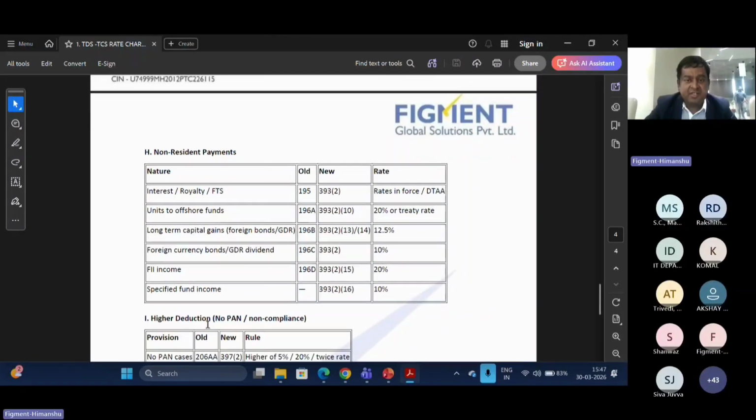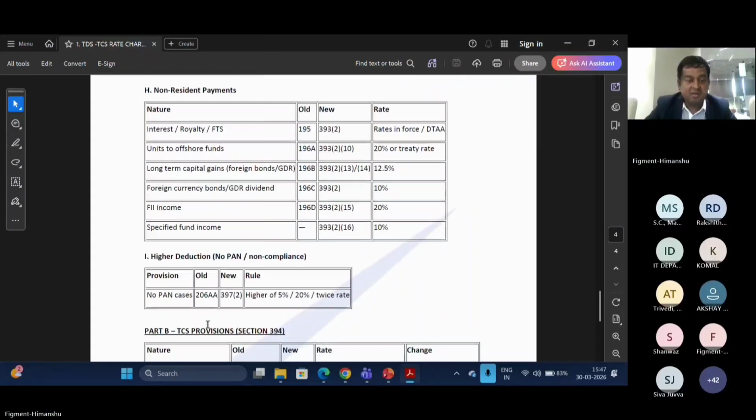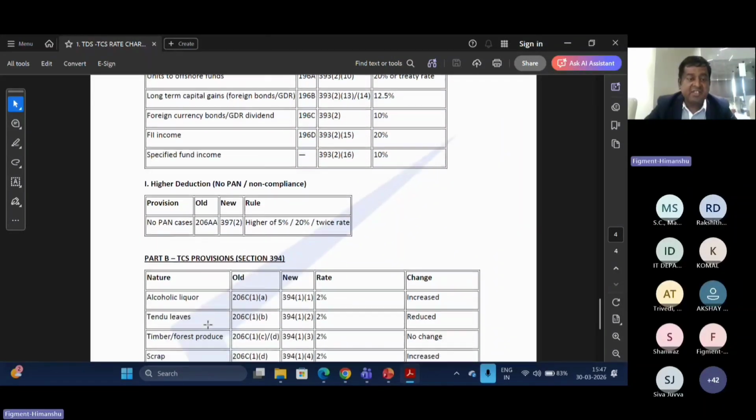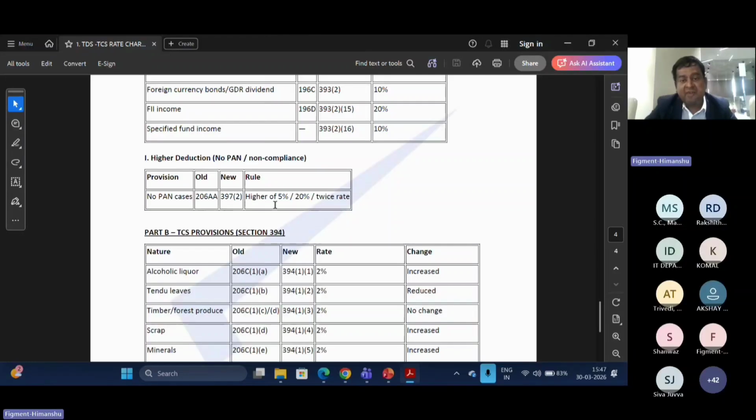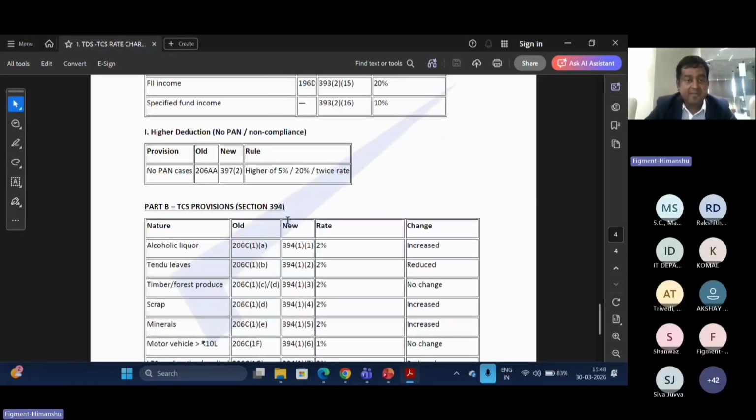So non-resident also, previously it is section 195. Right now it is governed under 393(2), subclause 2. For the higher deduction and the no PAN cases, previously it is 206A. Right now it is governed under 397(2). Higher of 5% or 20% or twice the rate. So this is the higher deduction compliances.